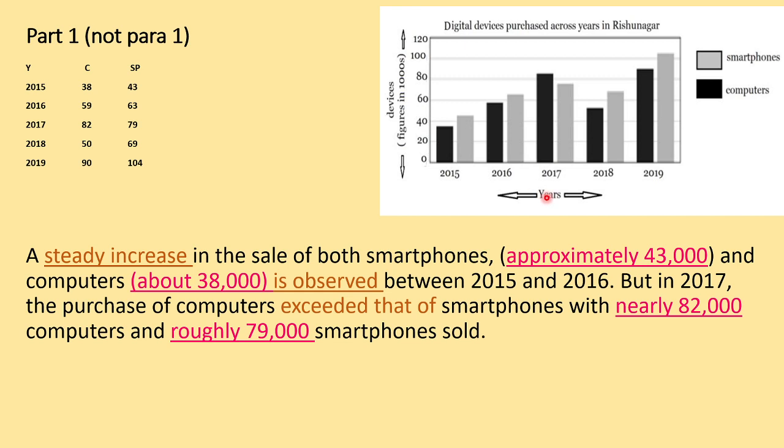अब मेरा second part है 2017. But in 2017, 2017 में there is a change. So therefore, but in 2017, the purchase of computers exceeded that of smartphones with nearly 82,000 computers and roughly 79,000 smartphones sold. So ये मेरा comparison भी आ गया. So I have analyzed this graph till 2017. I have given the similarity also and I have given the comparison also.